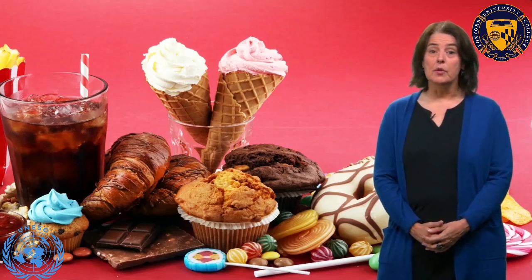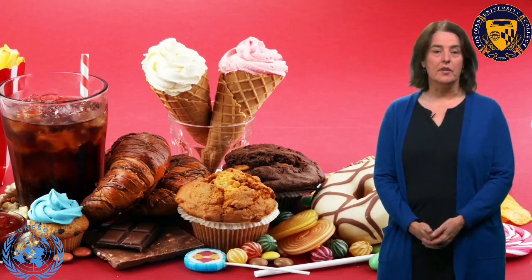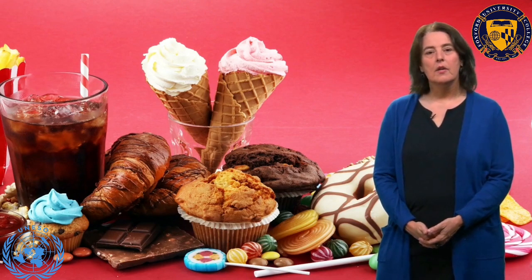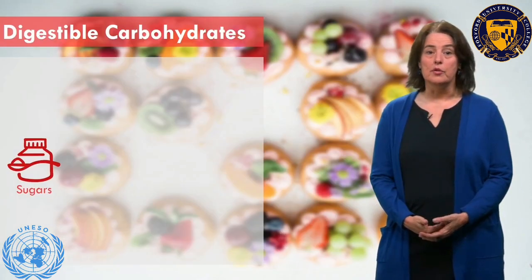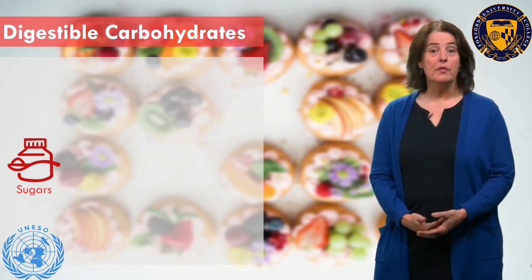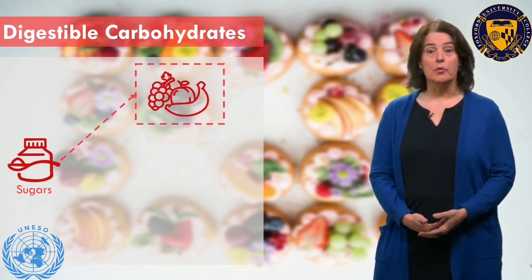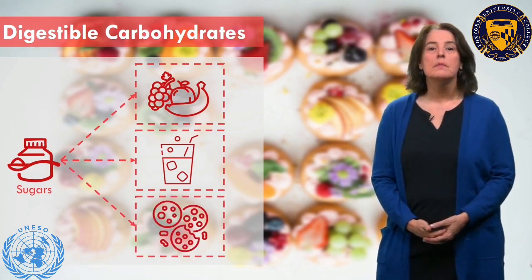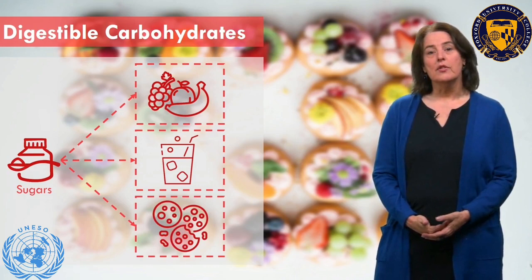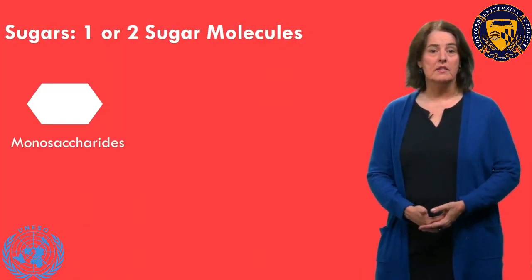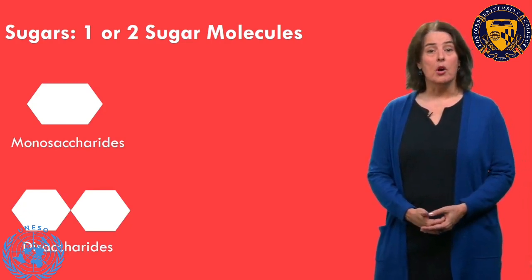After this video, you will know how to classify the different carbohydrates and how they affect cardiometabolic health. First, there are carbohydrates that can be easily digested, which includes sugars. Sugars occur naturally in foods, for example in fruits, or they can be added to foods like soda, candy and cookies for a sweeter taste. Sugars usually consist of one or two sugar molecules called mono and disaccharides, or simple carbohydrates.